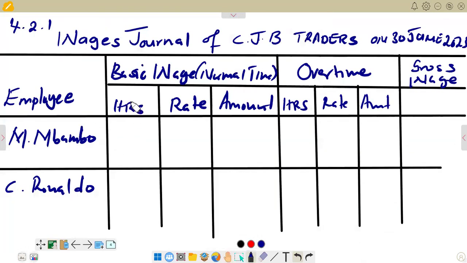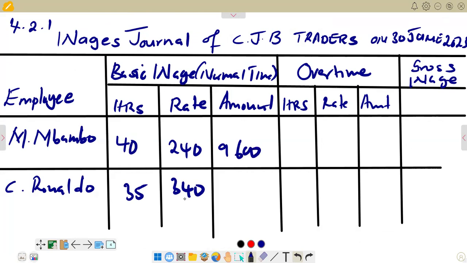So we are here. We are saying for Mbambo, the basic or the normal time, we are having 40 hours. And the rate, remember, is 240. And then for Ronaldo, we have got 35 hours, and the rate is 340. So for the amount there, we're saying 40 times 240, then we get 9,600. We'll do the same for Ronaldo, 35 times 340, you get 11,900. So this is what we have in terms of our basic wages.